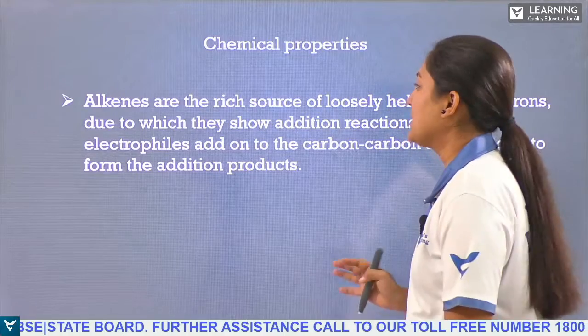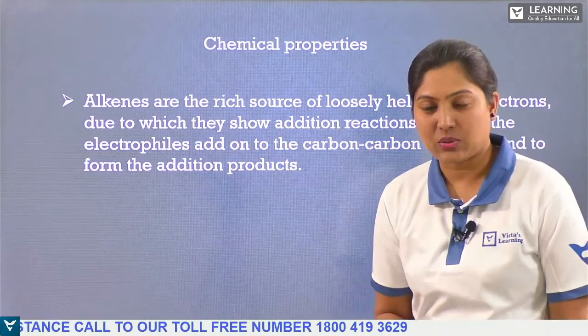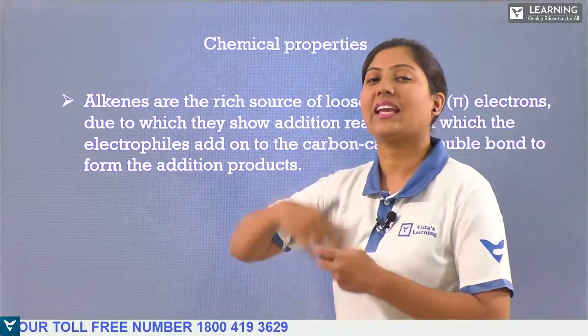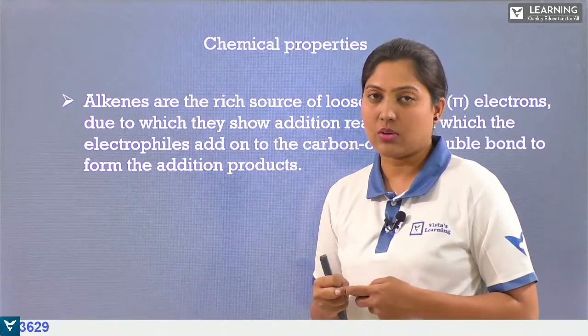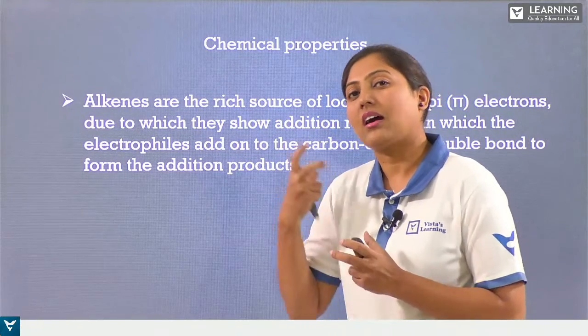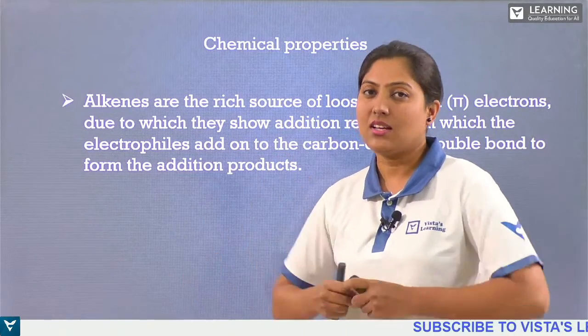Mark it out. Alkenes are a rich source of loosely held pi electrons. Since we have the pi electrons, they can easily react and attract the electron cloud. The substances which are attracted towards the electron cloud will come towards these reagents.